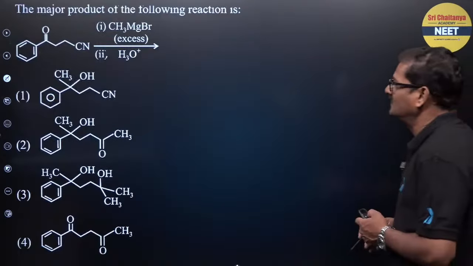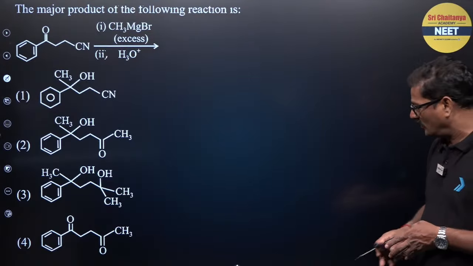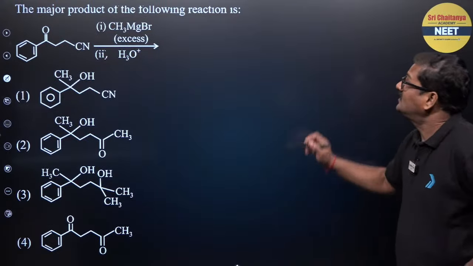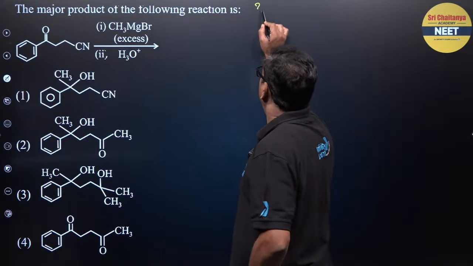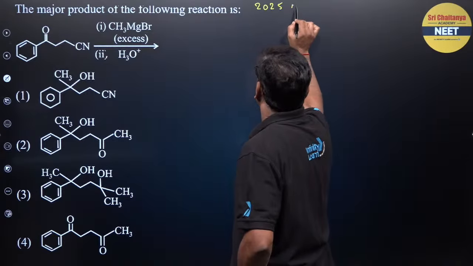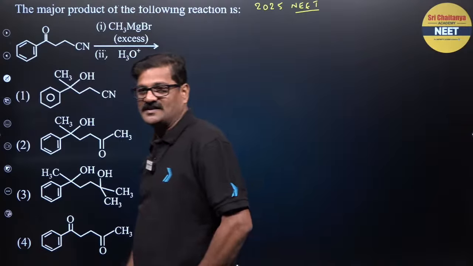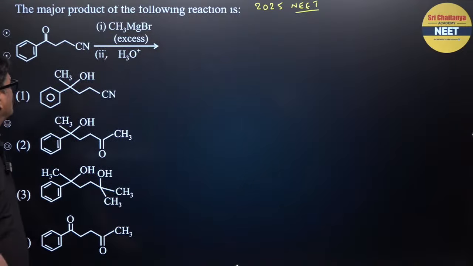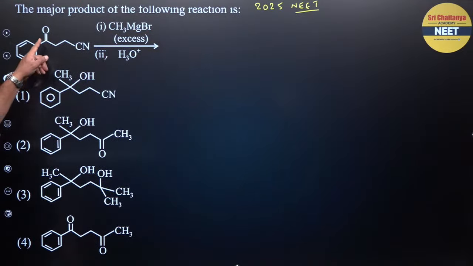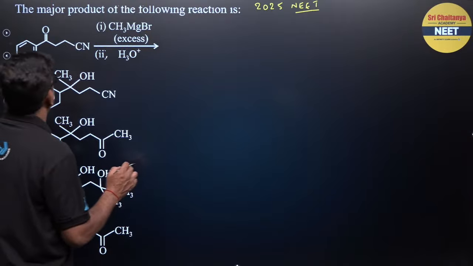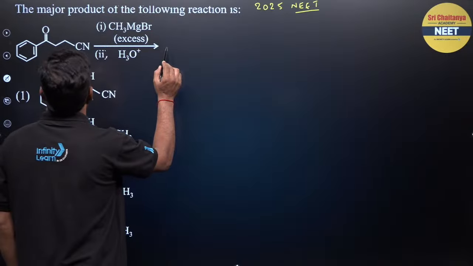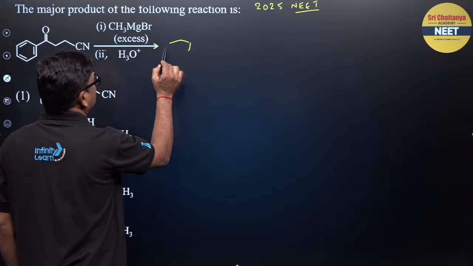And also, you see, this is actually a question asked in the 2025 NEET examination. Everybody is banging their heads. It was a nice question. So this is a cyanide and C double bond O. Excess of methyl magnesium bromide is added and it is hydrolyzed. So excess of methyl magnesium bromide is added. You are going to see the formation of this one.